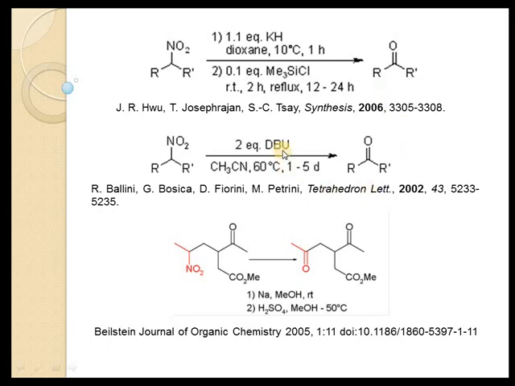Here it is shown in presence of DBU base. This example shows a nitro compound converted into the corresponding carbonyl. In the first case, the reagent uses a metal and second is concentrated acid.